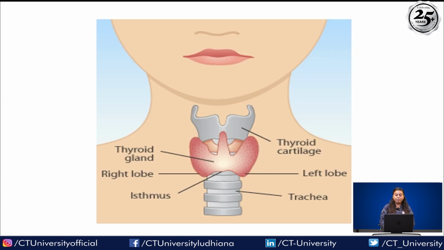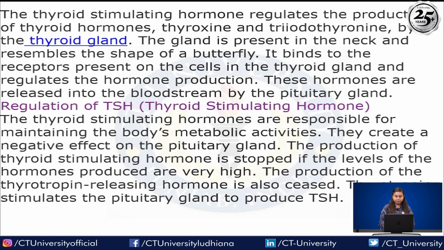So this is the diagram of the thyroid gland. Thyroid gland, right lobe, thyroid cartilage, left lobe, trachea. Thyroid stimulating hormone, that is TSH, controls the production of the thyroid hormones, thyroxine and triiodothyronine, by the thyroid gland. The gland is present in the neck and resembles the shape of a butterfly. TSH binds the receptors present on the cells in the thyroid gland and regulates hormone production.